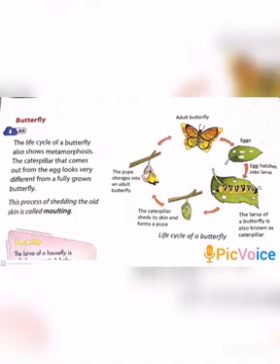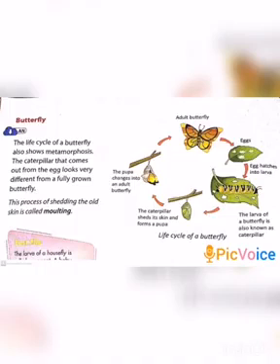The caterpillar that comes out from the egg looks very different from a fully grown butterfly. Then the caterpillar sheds its skin and forms a pupa. Then the pupa changes into an adult butterfly.